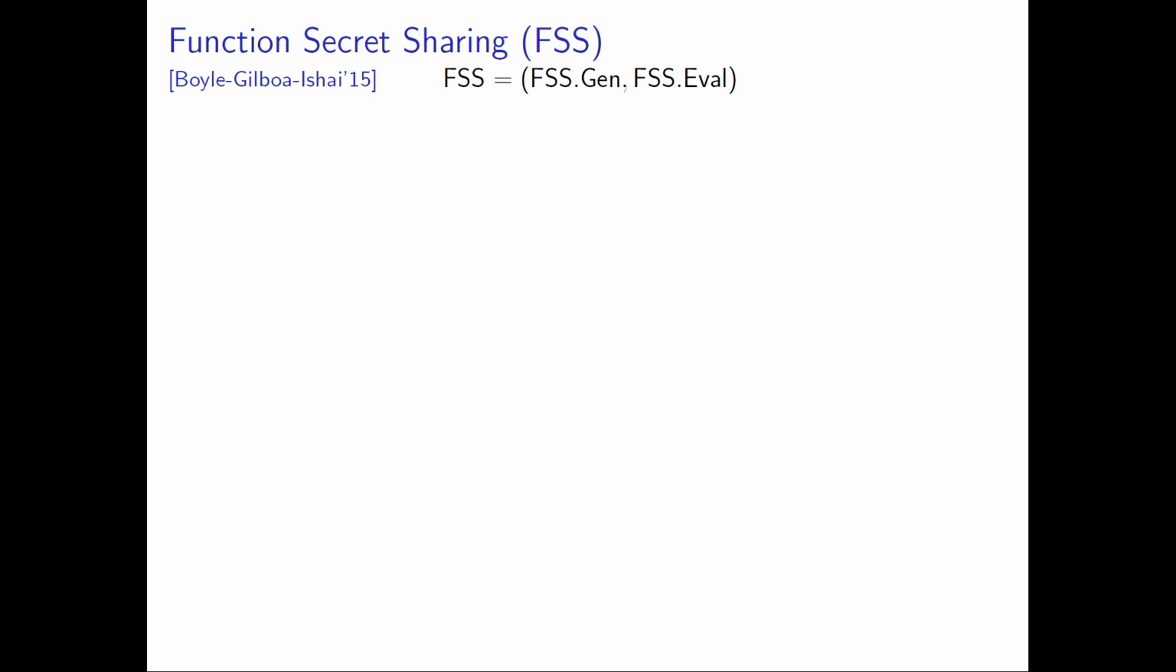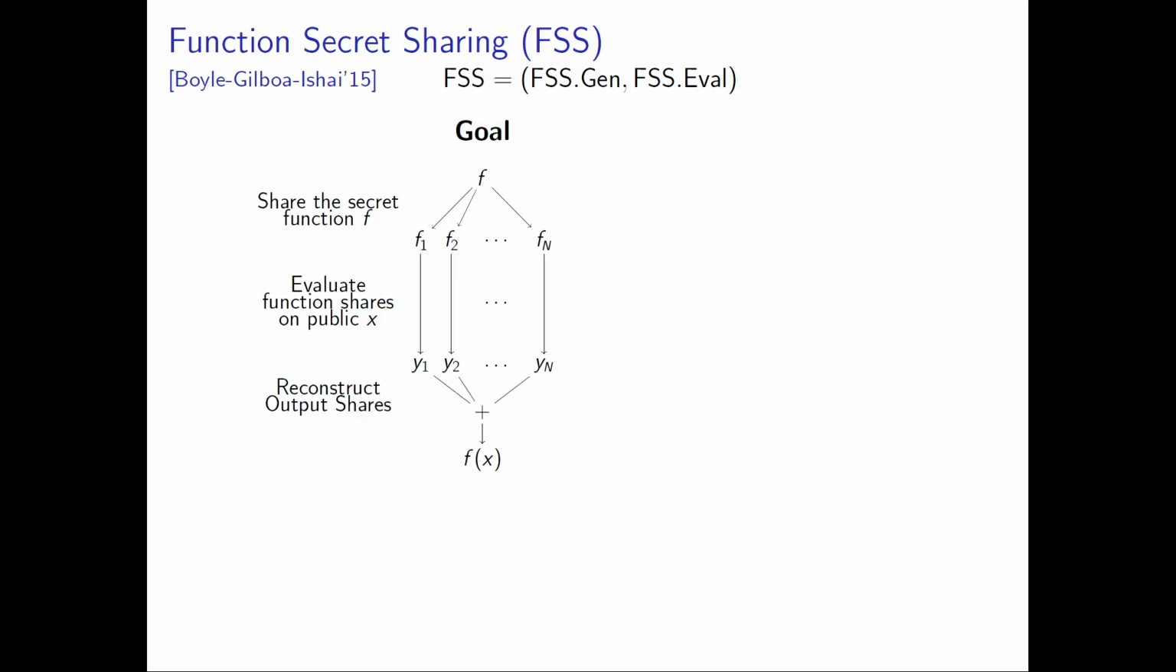And the high-level idea is simply we want to be able to succinctly generate these shares of some secret function. So formally, an FSS scheme is a pair of algorithms, FSS-gen and FSS-eval. So just to be explicit, the goal is to be able to secret share a function, such that you can evaluate the function shares on some public input, each party can get a share, and then you can reconstruct.